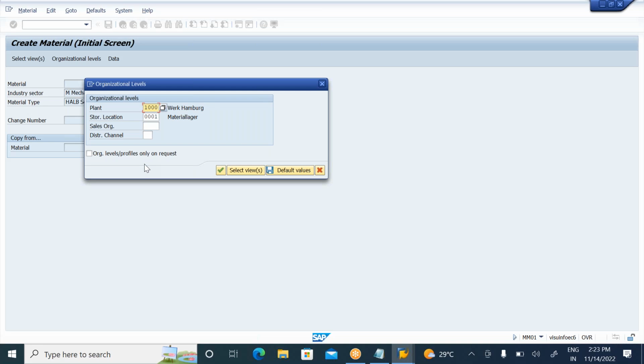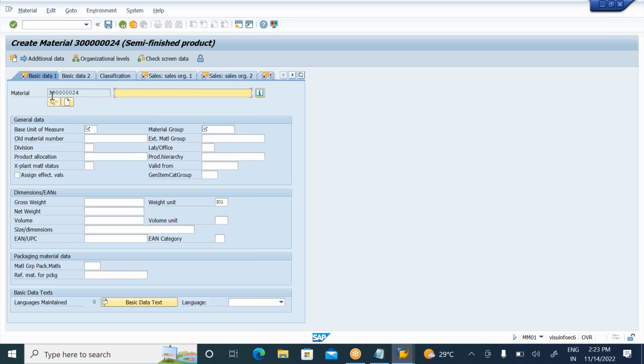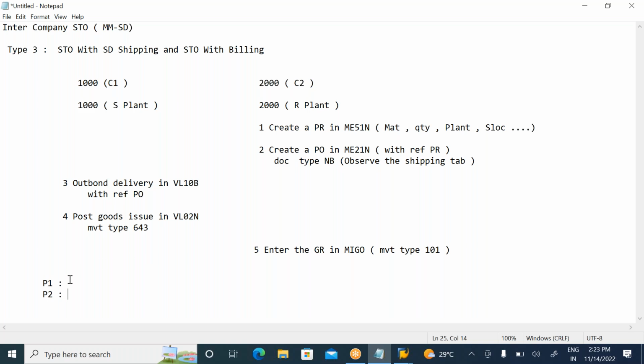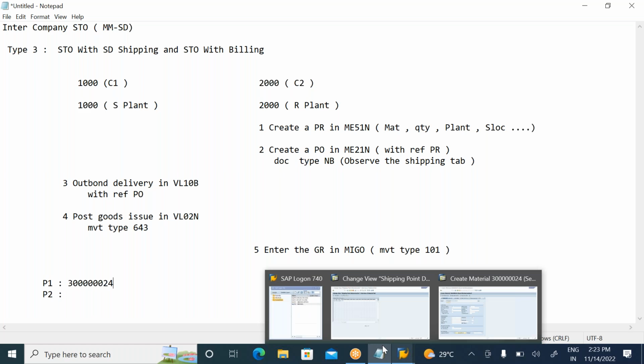So for all these details, enter the plant and storage location. Here, plant 1000, storage location 0001. What is my sales organization and what is my distribution channel? So my supplying plant, storage location, sales organization, distribution channel. So create a material. This is the material we are going to create here. Just copy this material, which I need to create and extend here.